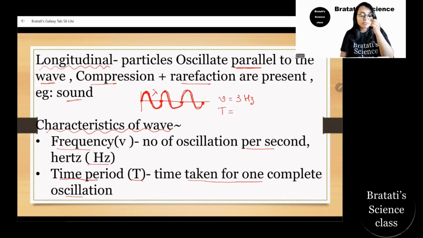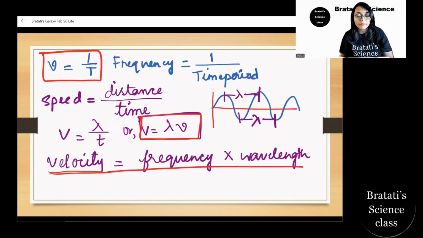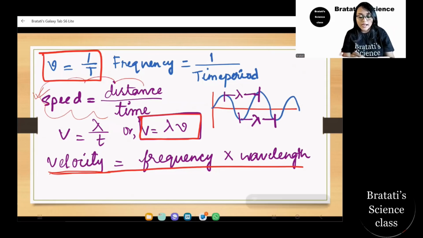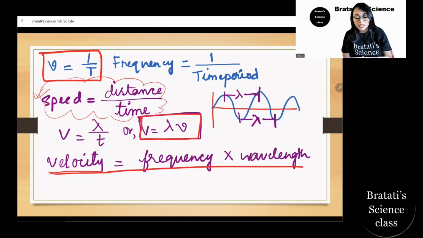There is a relation between the frequency and time period. The frequency is 1 upon time period. So frequency is always 1 upon time period, and we know from before that speed equals distance upon time. So if we compare, we get V, that is the velocity, equals lambda, that is the wavelength, into the frequency.